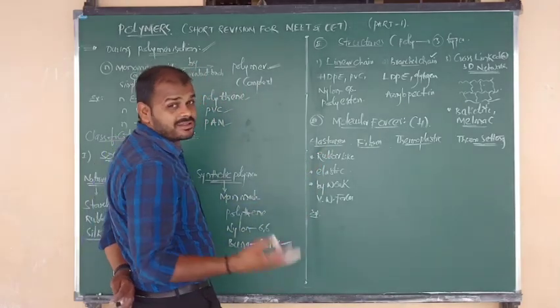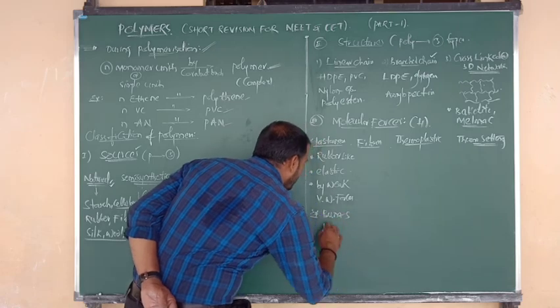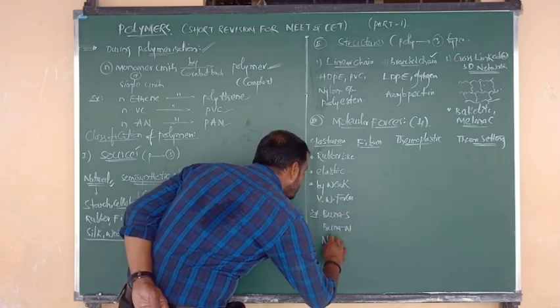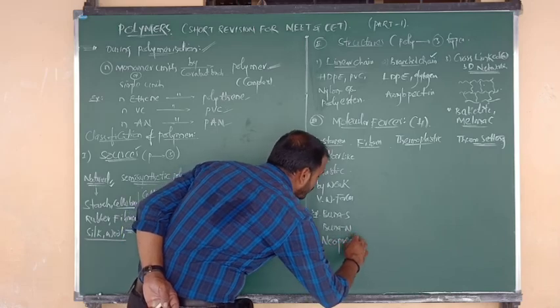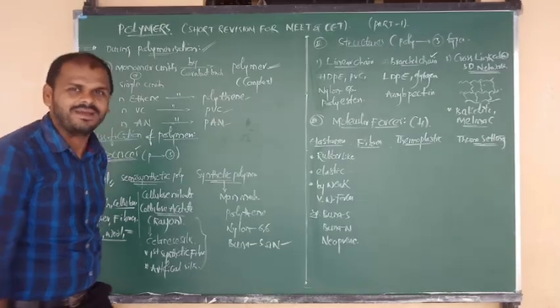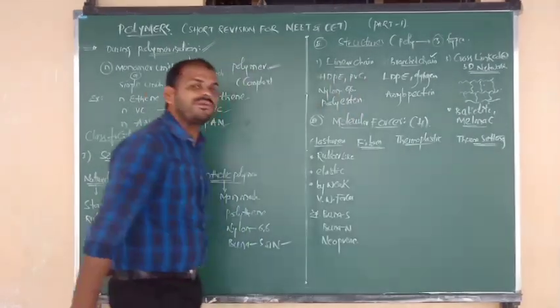Elastomers are rubber-like polymers. Examples: Buna-S rubber, Buna-N rubber, and another example, neoprene. Okay? Good.